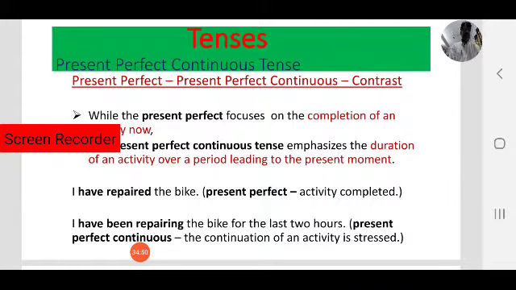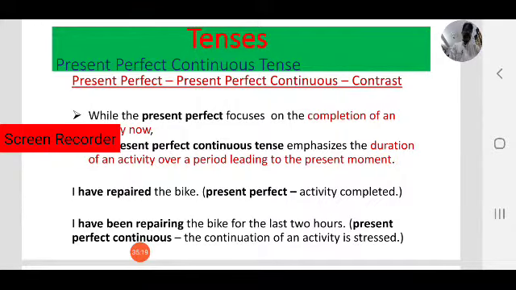Coming to present perfect continuous, as we have discussed, the action started in the past and is still continuing, then we use present perfect continuous tense. The action started in the past but is still in progress. Observe the difference. In present perfect tense, the action was completed.